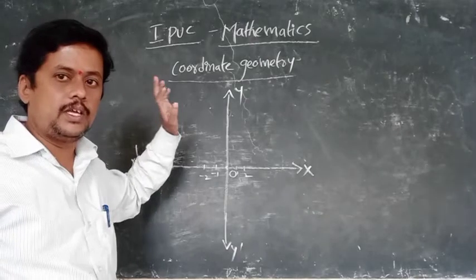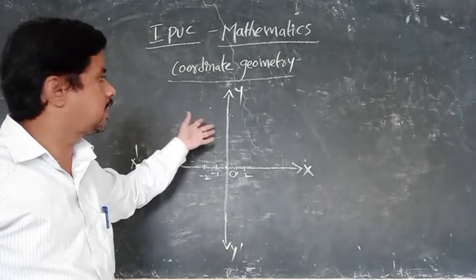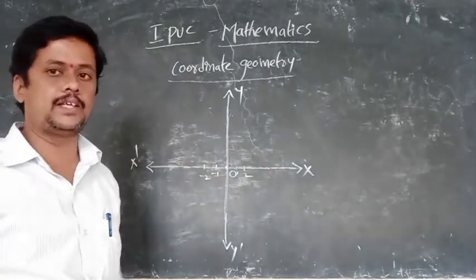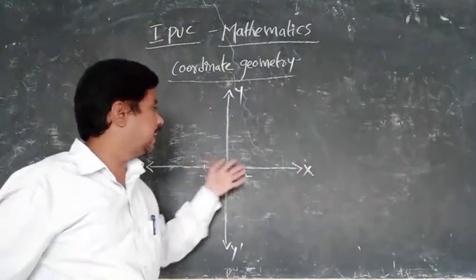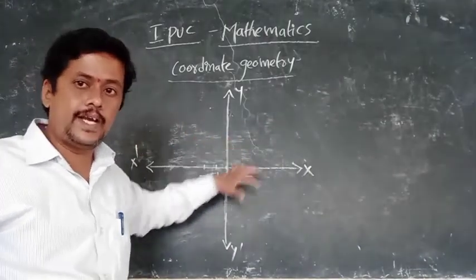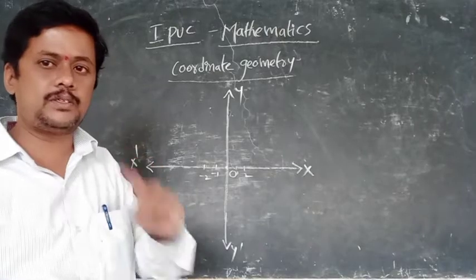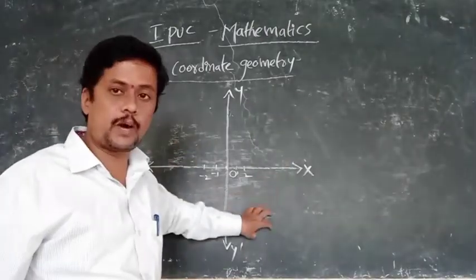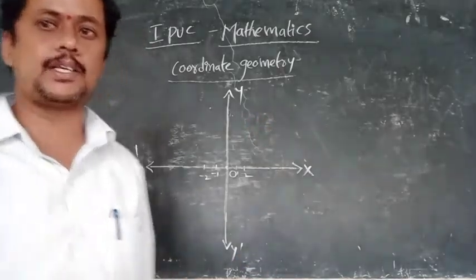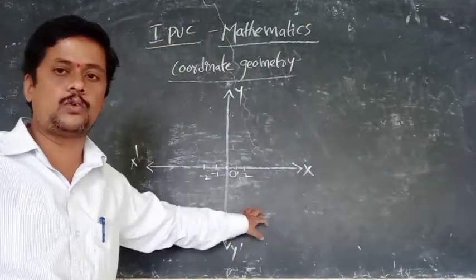My dear students, I think you all learnt this in previous classes, in 10th class. This is what we call the coordinate system, coordinate geometry, also called analytical geometry. The x-axis and y-axis divide the plane into four parts. These parts are known as quadrants: first quadrant, second quadrant, third quadrant and fourth quadrant.